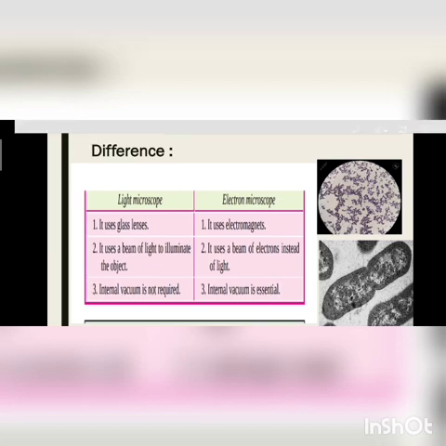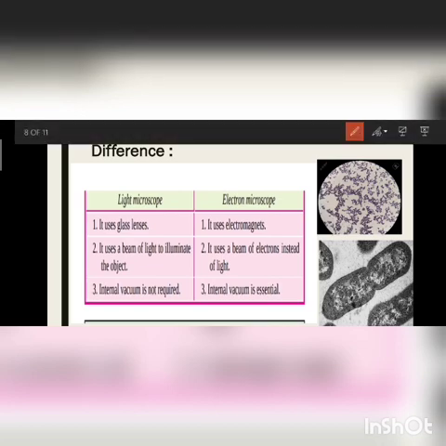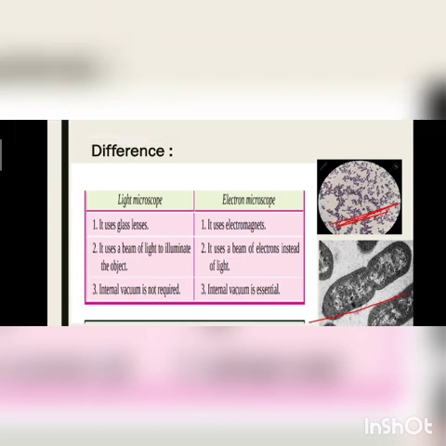So see a sample. The first picture is a gram positive bacteria, which is seen under the light microscope. And see this photograph which is taken under the electron microscope. To see a particular bacterium we need the electron microscope. To see the colonies of bacteria, we use the light microscope. So this is the basic difference between them.